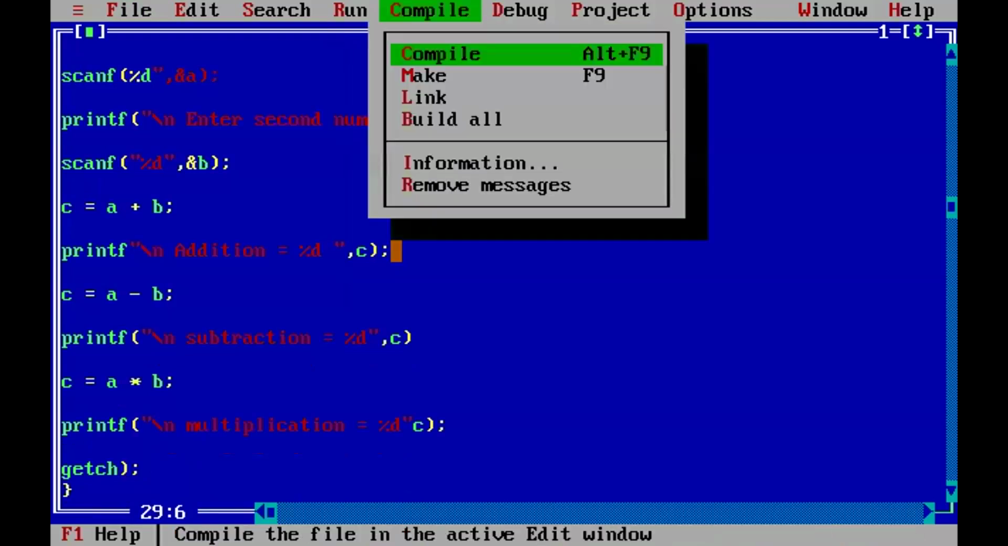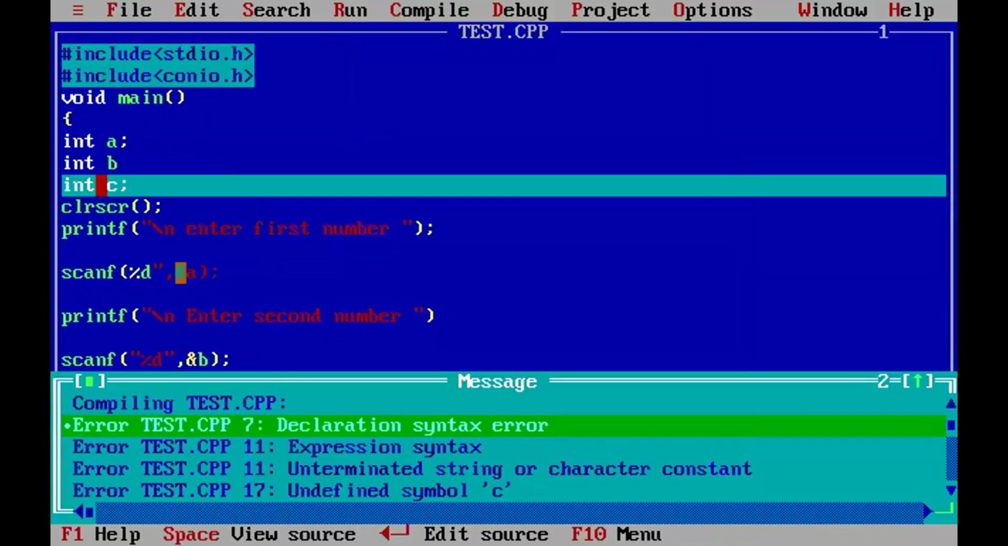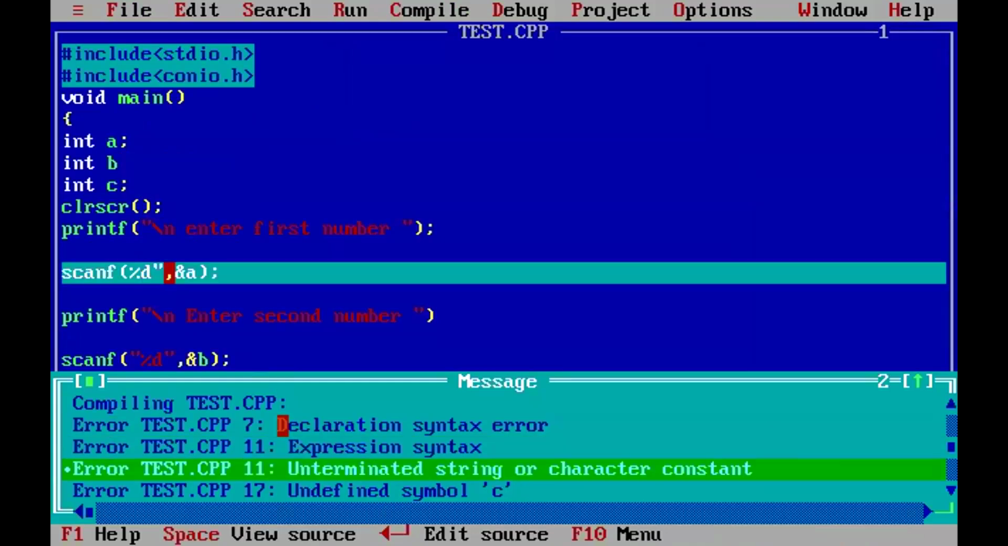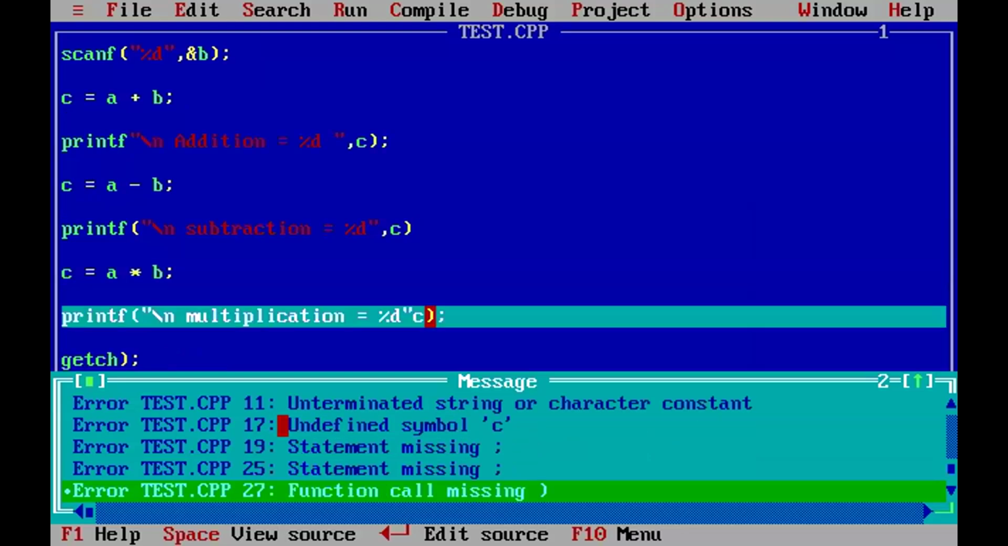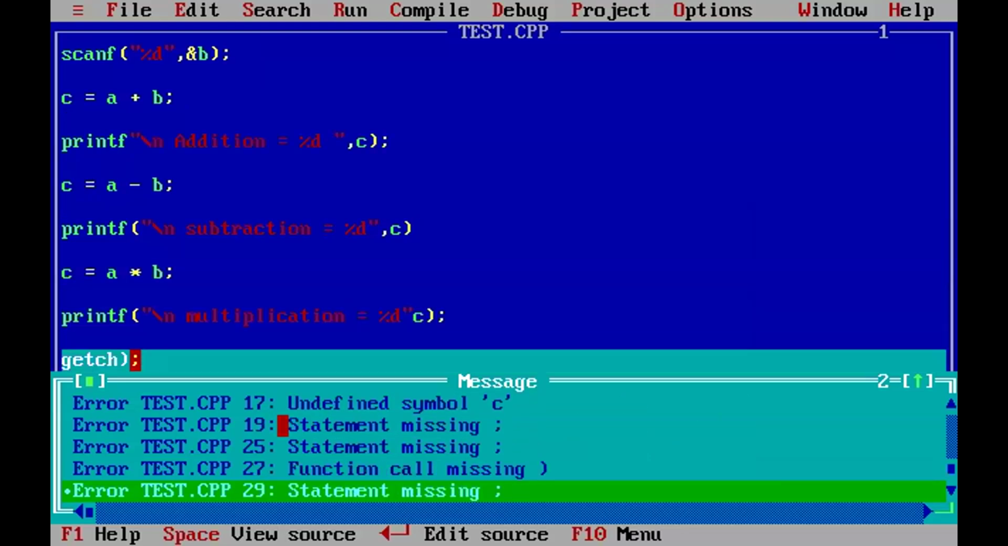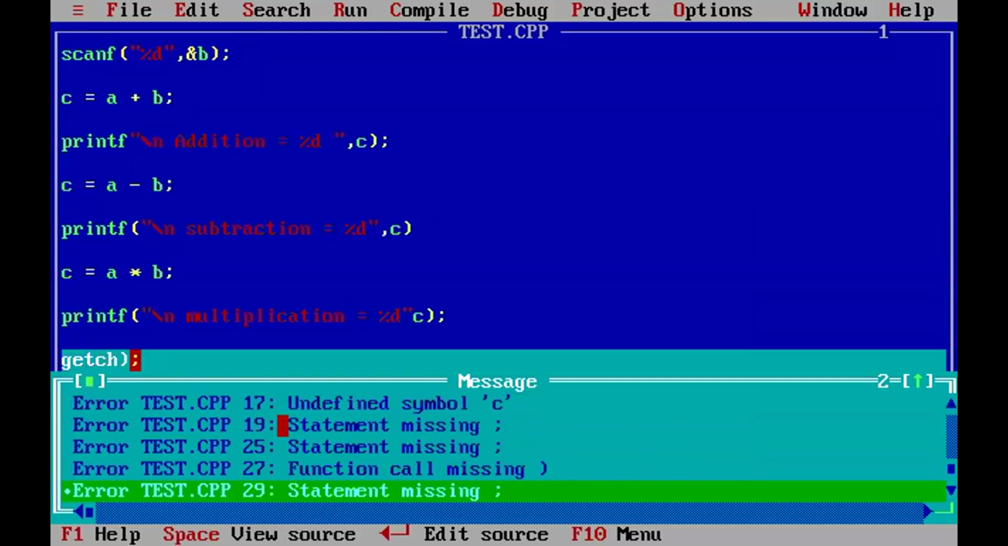Now I'm compiling the program. Compiled. Totally 8 errors are showing here. Press any key. Look at the pattern: 7th line error, 11th line error, 17th line error, next 19th line, 25th line, 27th line, 29th line, right? So the compiler checks the whole code from top to bottom and shows all the errors.